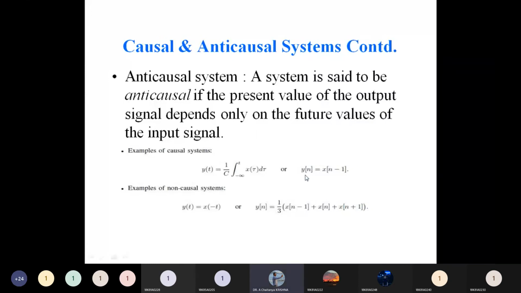Here y of n is equal to x of n minus x of n minus 1 కనుక వచ్చింది అనుకోండి, here the system output depends on the past values of the input. కాబట్టి సిస్టమ్ మనం కాజల్ సిస్టమ్ అనొచ్చు.